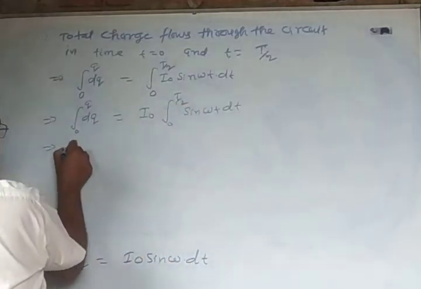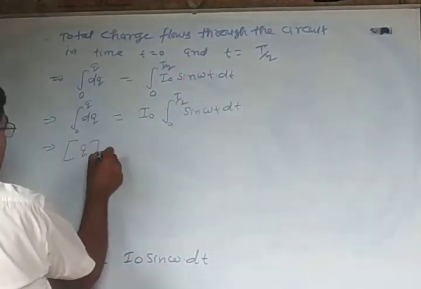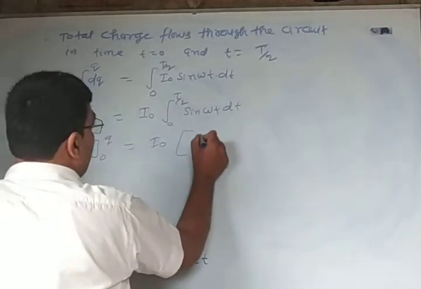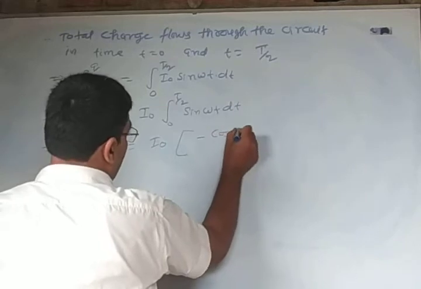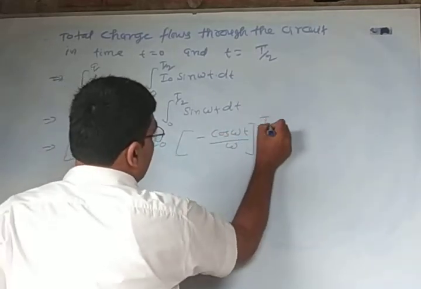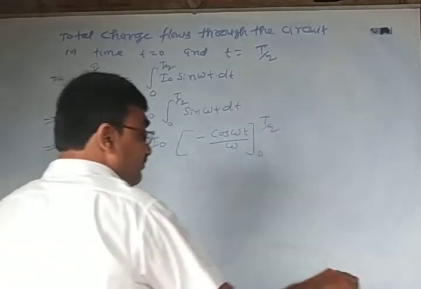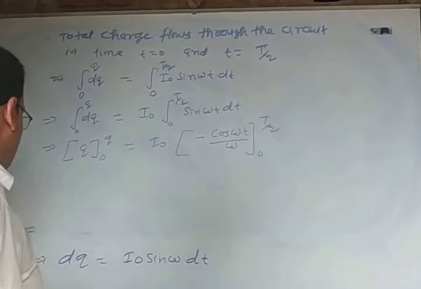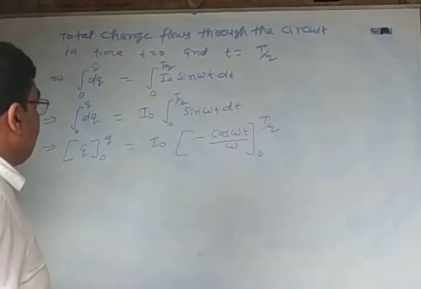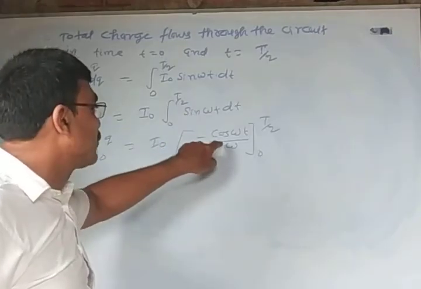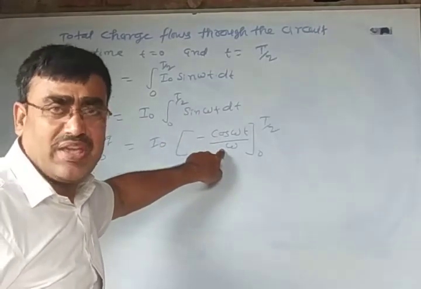That implies q from 0 to q is equal to I naught into minus cos omega t upon omega, from 0 to T by 2. The integration of sin omega t is minus cos omega t upon omega.